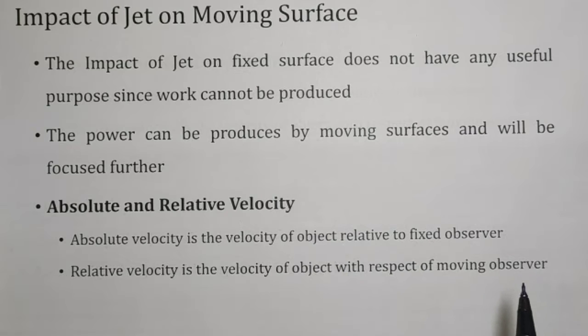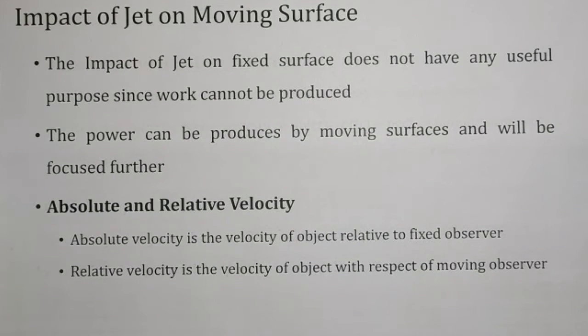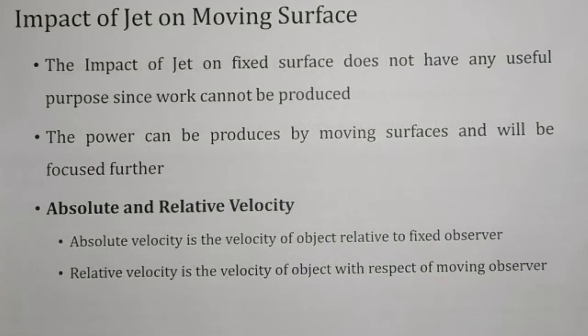Our topic is basically related to the impact of jet on moving surfaces. In previous lectures, we have seen the impact of jet on a fixed surface. Now we have a moving surface. What is a moving surface? Instead of fixing the plate so that it does not have any degree of freedom, we have a plate which can move with respect to the jet, or in the same direction as the jet.